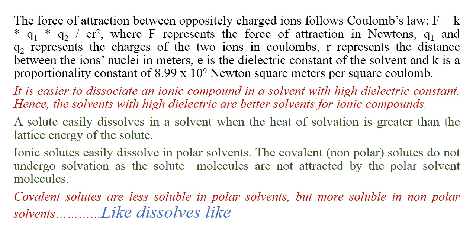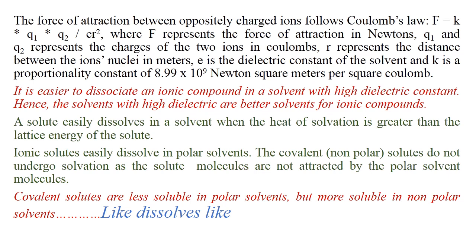The force of attraction between oppositely charged ions follows this law: F equals K Q1 into Q2 divided by E R square, where F represents the force of attraction in newtons, Q1 and Q2 represent the charges of the two ions in coulombs, R represents the distance between the ions in meters, E is the dielectric constant of the solvent, and K is the proportionality constant. It is easier to dissociate an ionic compound in a solvent with high dielectric constant, as the solvents with high dielectric constant are better solvents for ionic compounds.